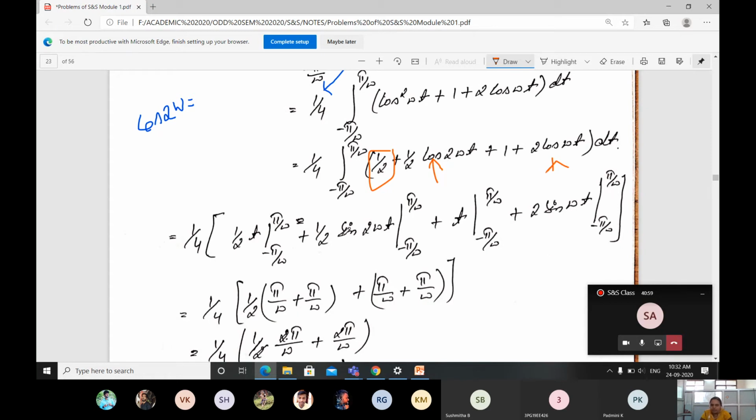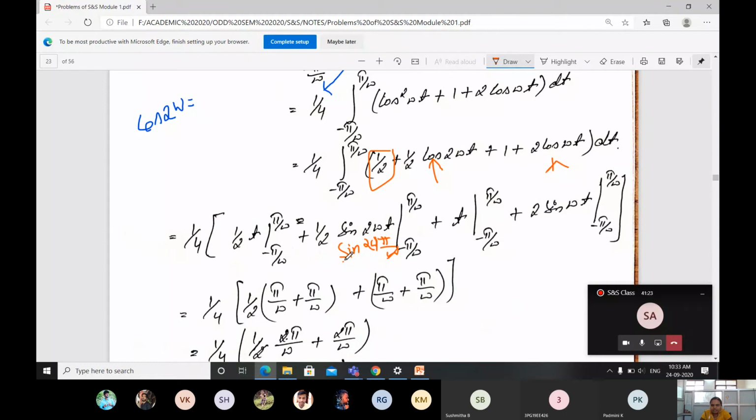Observe here, what is sine? If I apply the limit for t, what will I be getting? Sine 2 omega, if I apply the limit for the upper limit, pi by omega, omega gets canceled.